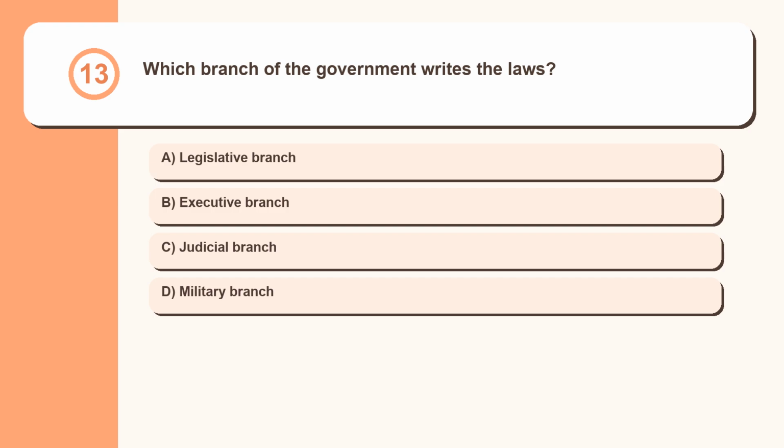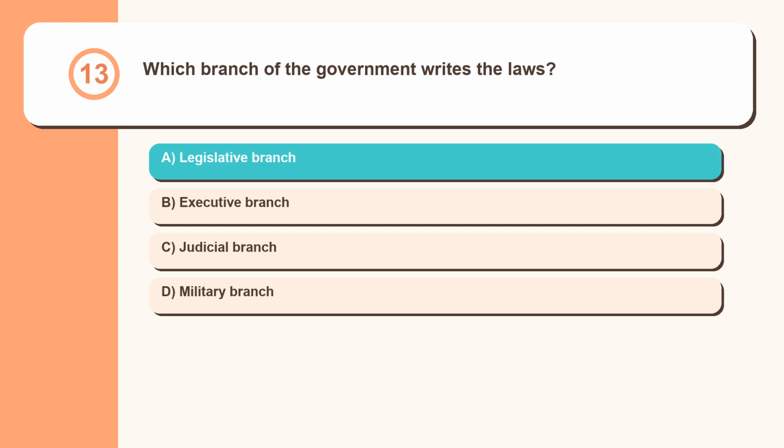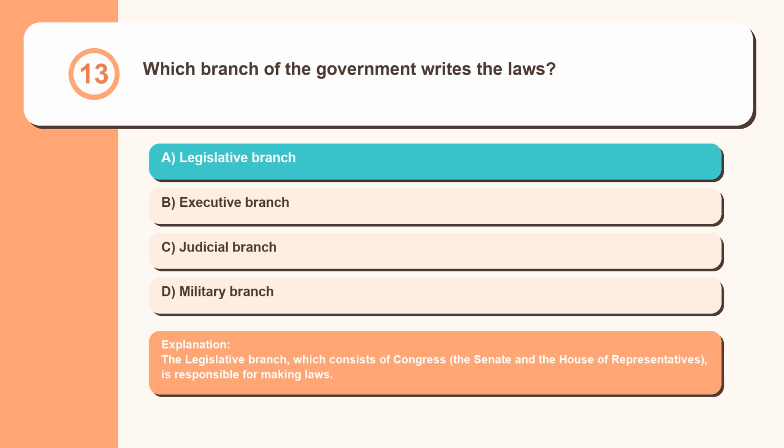Question 13. Which branch of the government writes the laws? Legislative branch, executive branch, judicial branch, military branch. The legislative branch, which consists of Congress, the Senate and the House of Representatives, is responsible for making laws.